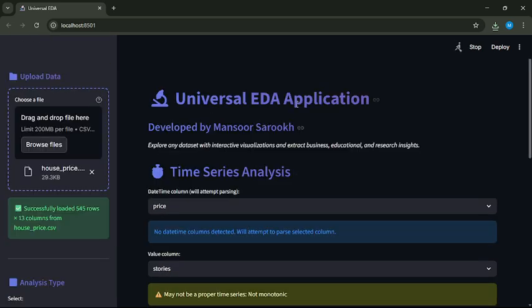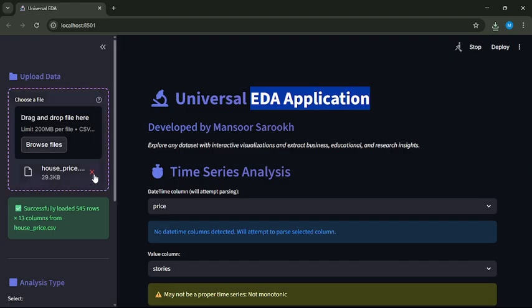So this was about the universal EDA application, in which you can upload any type of data, for example, in any format: Excel, CSV, HTML table data, and docs data.